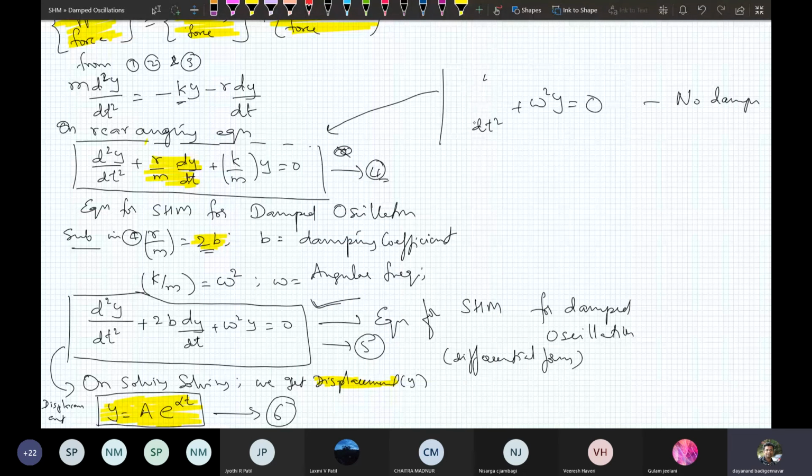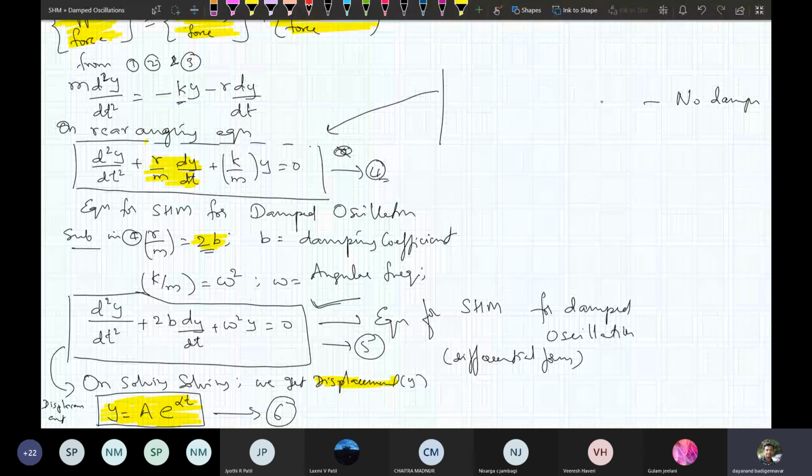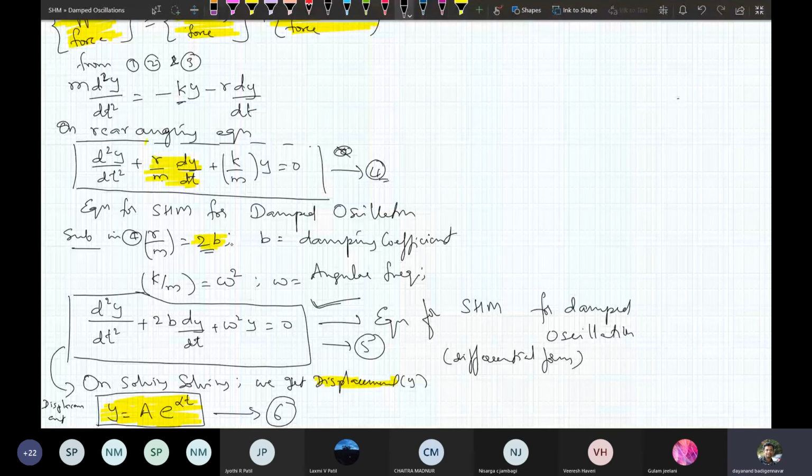Now, once you get the equation for SHM, you just simplify it and rewrite it. What is r by m? R by m, you can take it as 2b. And k by m is equal to omega square. Once you substitute it, you get equation number 5. Very important equation. This is the equation for SHM.